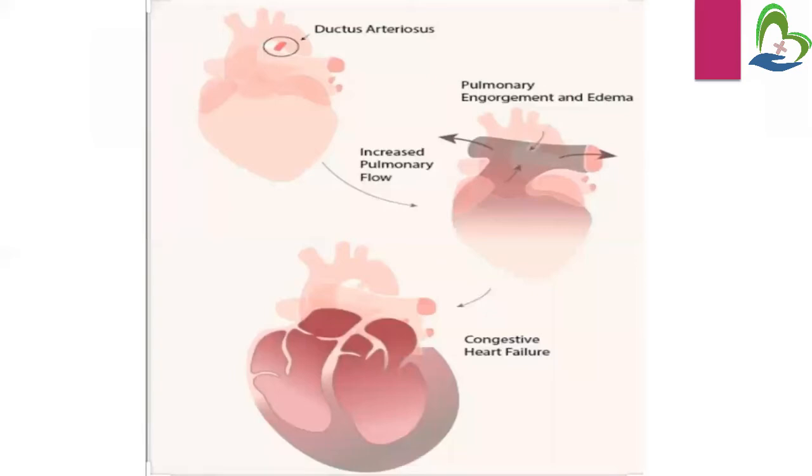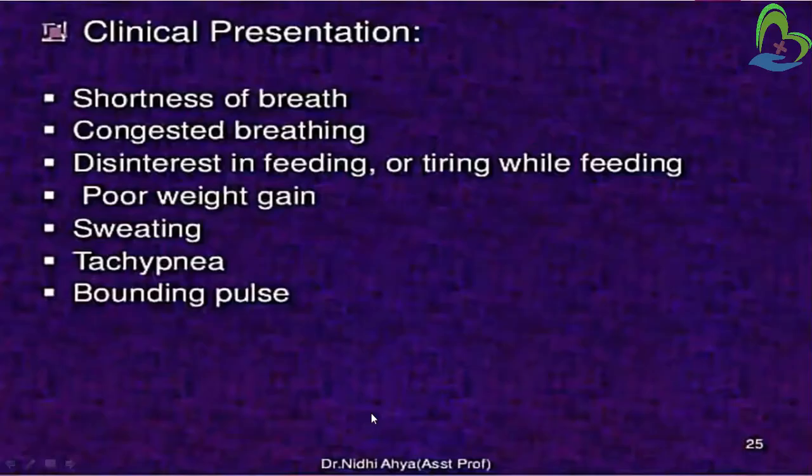So in short, we can say the pathophysiology is, because an abnormal opening, the ductus arteriosus, is present between pulmonary artery and aorta, this will lead to increased pulmonary blood flow, that is the blood flow to the lungs. Because of this, there will be pulmonary engorgement and edema. So this all will lead, at last, to congestive heart failure.